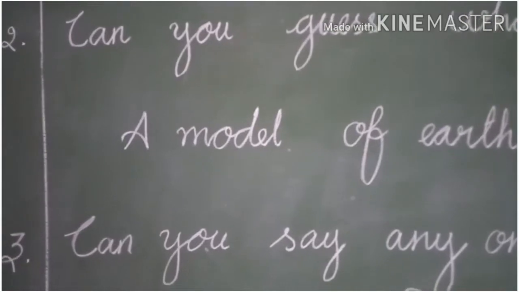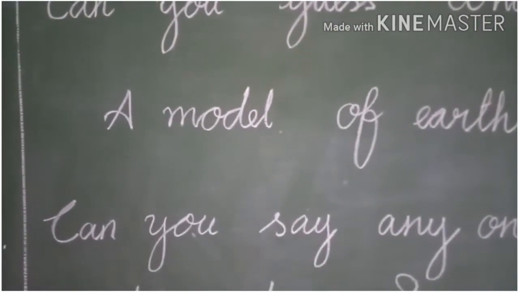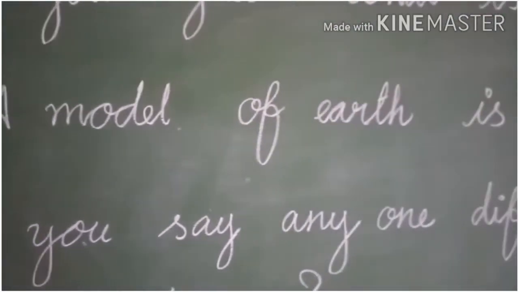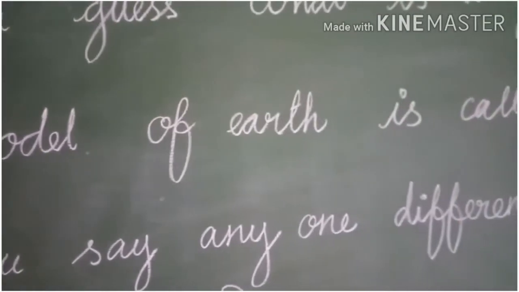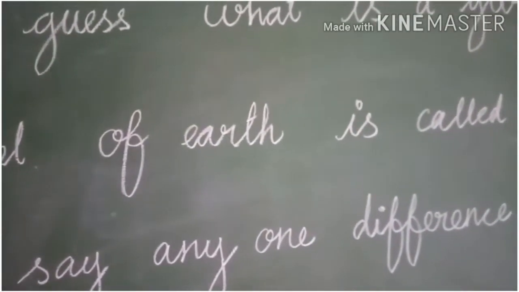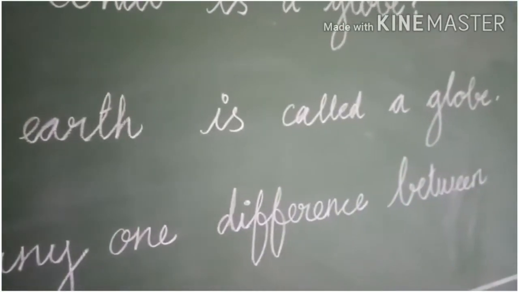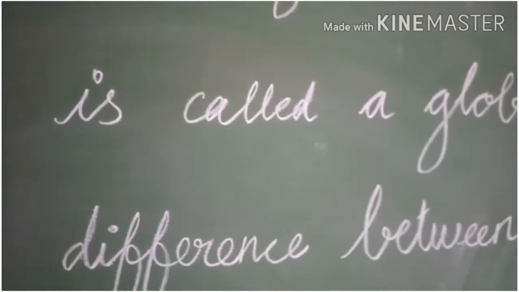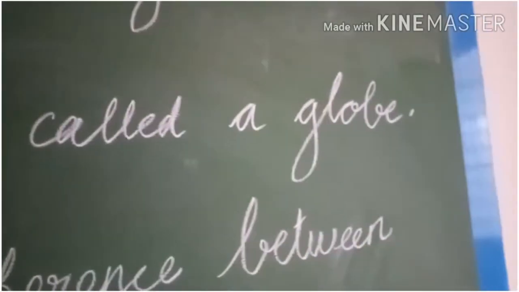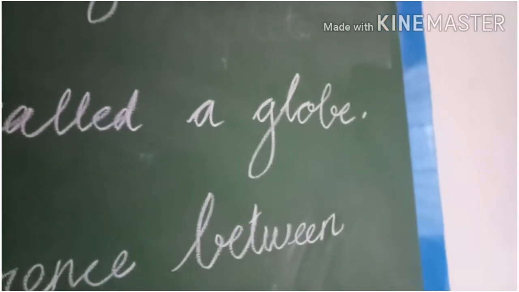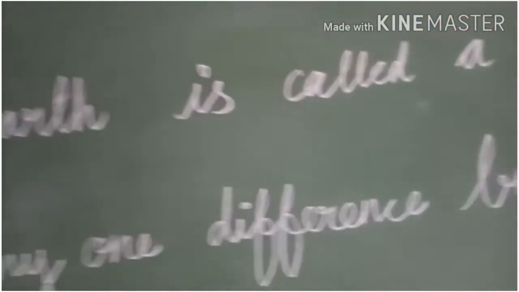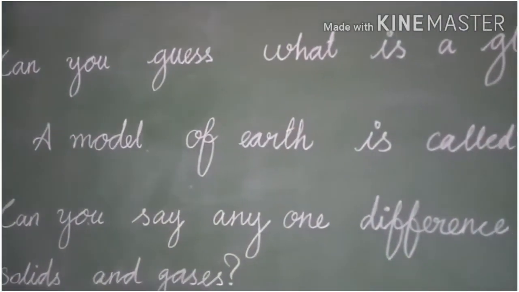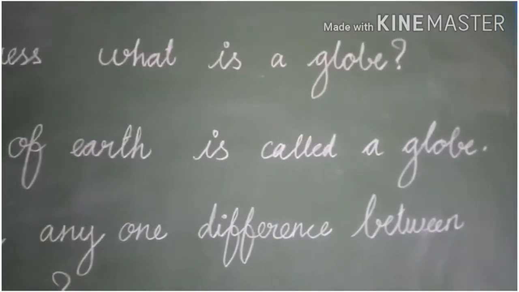The answer is a model, M-O-D-E-L, of, E-A-R-T-H, earth, is called, C-A-L-L-E-D, a globe, G-L-O-B-E. So now tell me, what is a globe? A model of earth is called a globe.